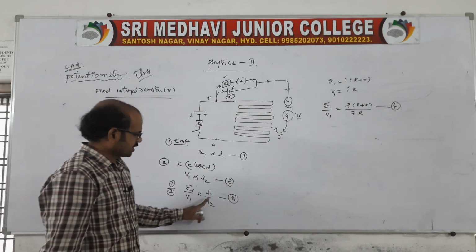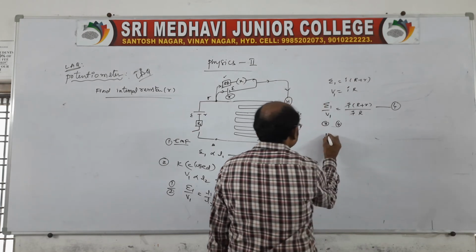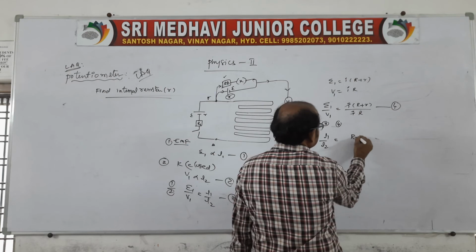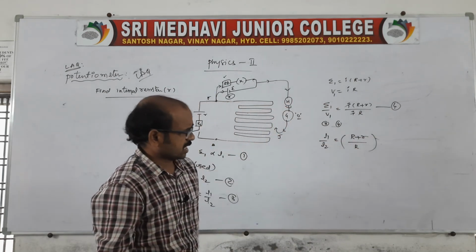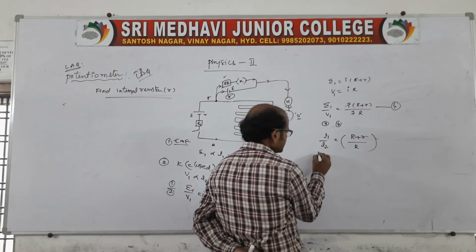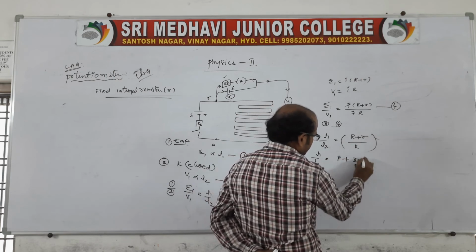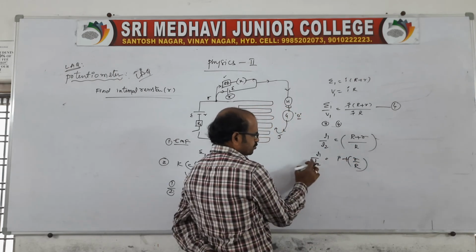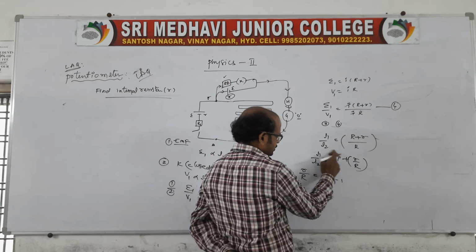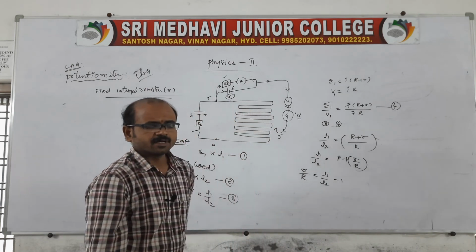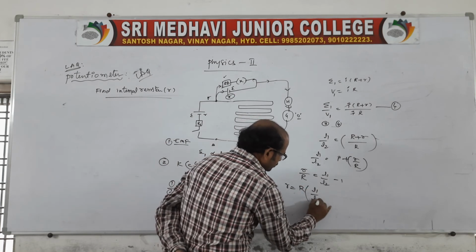Now we have E1 by V1 is equal to L1 by L2. Here you go with this from 3 and 4. So L1 by L2 is equal to (capital R plus small r) by capital R. Actually we want to find small r, no? Better you do it like this. L1 by L2 is equal to 1 plus small r by capital R, right? This one you bring towards the left. Small r by capital R is equal to L1 by L2 minus 1. This you bring towards L1 and L2. It becomes a minus. So small r is equal to capital R into (L1 by L2 minus 1).